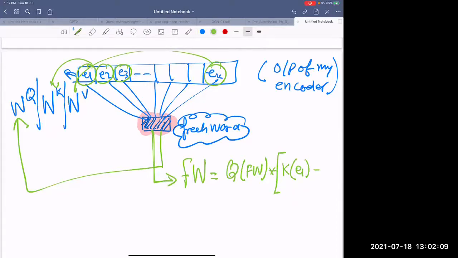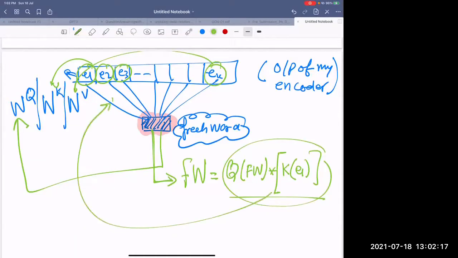Sorry, wait. So this is 1 and this is this value. Here you will get this weight. Here you will get the query of this and the key of this, the query of this and the key of this. And they get multiplied with V1, V2, V3. And how are you getting these V's? These are actually coming from WV.